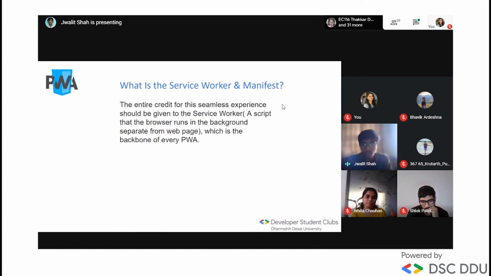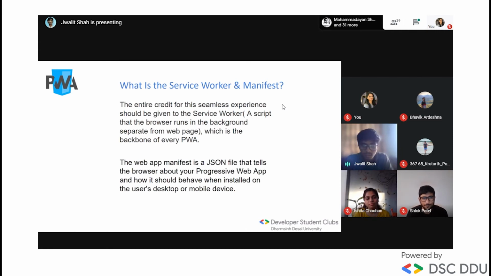Service worker is responsible for caching, background content updating, push notification, responsiveness and all the things which PWA does. So the service worker is the core heart, and the core part is caching, and it is done by the service worker. Then comes the manifest.json. It is a JSON file that tells the browser how your progressive web application looks when it is installed on your desktop or on mobile devices.